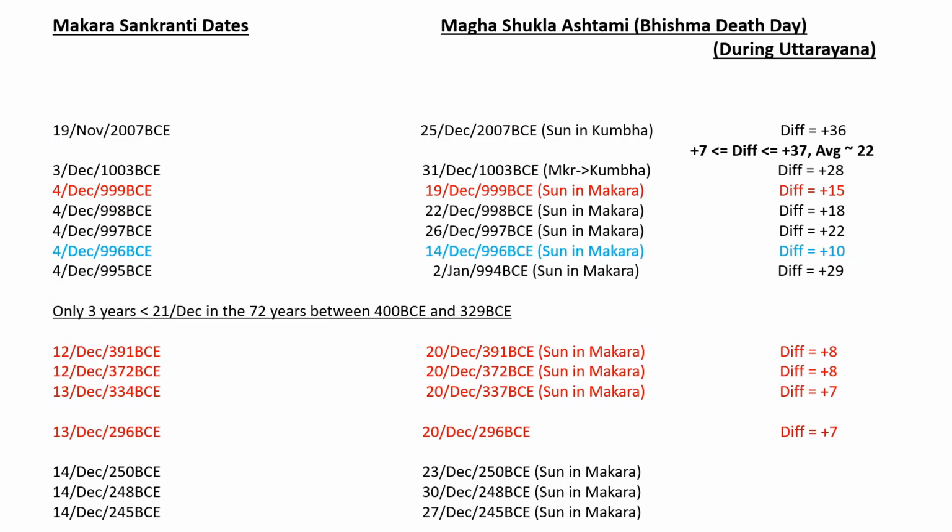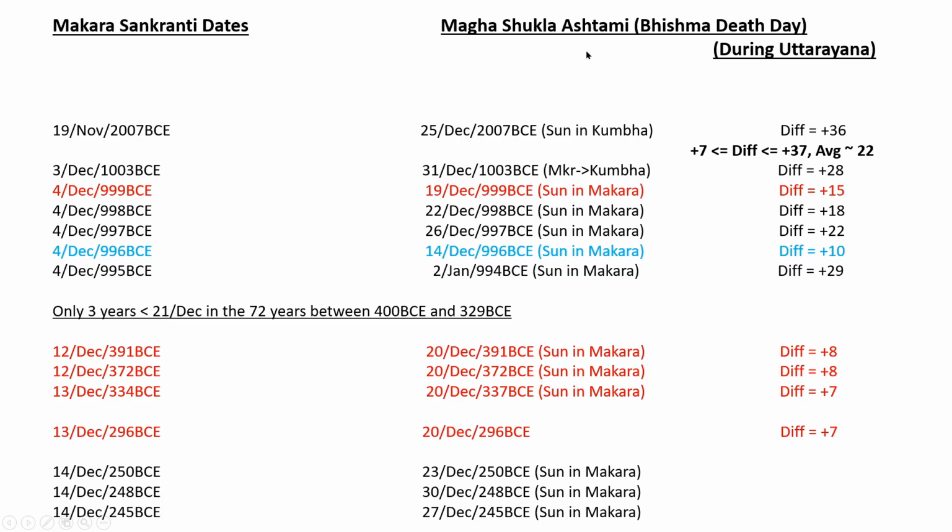So now let's move to Bhishma's death, or Bhishma's moksha. These are the lists of Makara Sankrantis. Makara is Capricorn. These are the dates when the Sun enters the Capricorn zodiac. It used to be mid-November, 19th November in 2007 BCE, then it shifts to around 4th December in 1000 CE, then around 12th, 13th December after 400 CE, and so on.